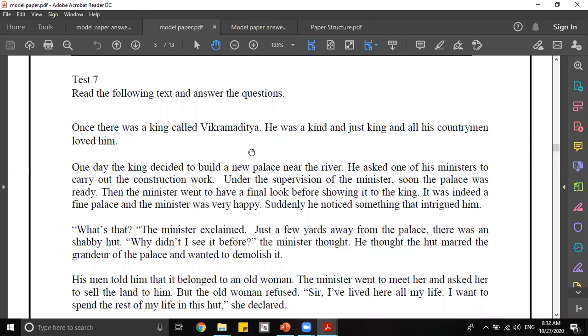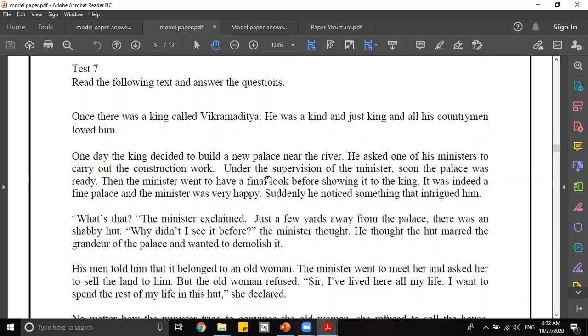Once there was a king called Vikramaditya. He was a kind and just king, and all his countrymen loved him. One day the king decided to build a new palace near the river. He asked one of his ministers to carry out the construction work. Under the supervision of the minister, soon the palace was ready. Then the minister went to have a final look before showing it to the king. It was indeed a fine palace, and the minister was very happy.